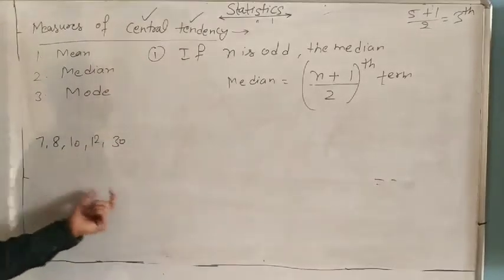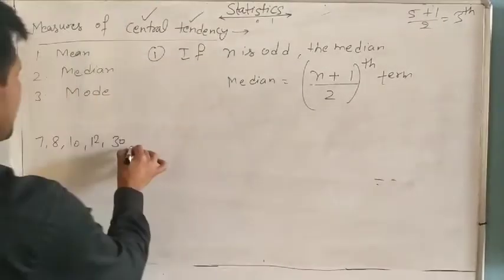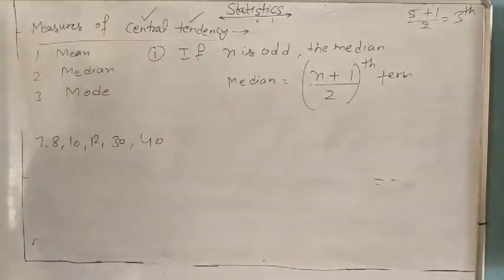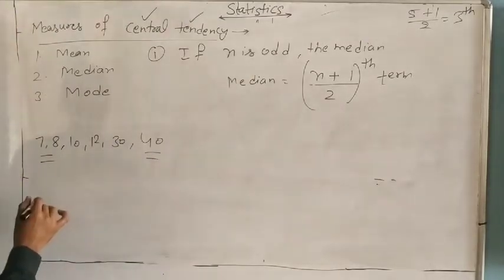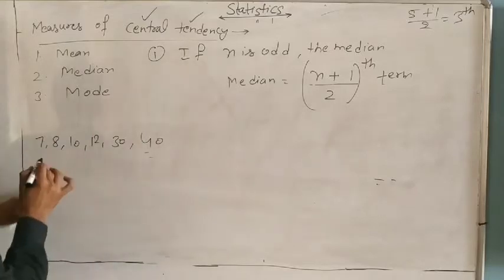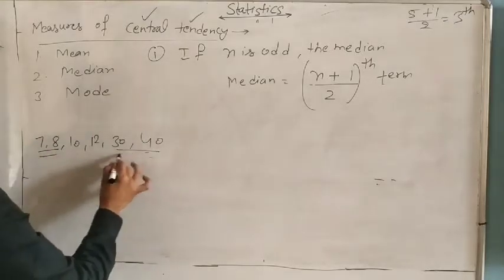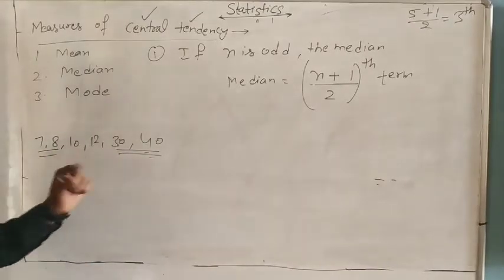If data is given like this one, 7, 8, 10, 12 and 30, and the number of terms is even, suppose here is one more term, 40. So what is the median? 2, 2. We leave 7 and 8 here, and 30 and 40 there. So it means which ones are needed? 10 and 12. So how will you find it?